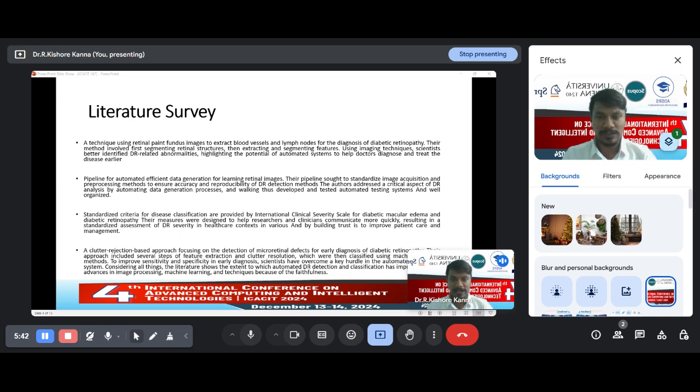Data generation that is more accurate, and reproducibility of detection of diabetic retinopathy, is always given as the minimum and maximum limitation for the proposed system, where it can be tested and trained at the same time by user authentication. Disease classification for improving patient data care with accuracy and the highest durability is the concept, where each existing system has a flaw. We have identified the flaw, and according to that flaw, this proposed system has been made.